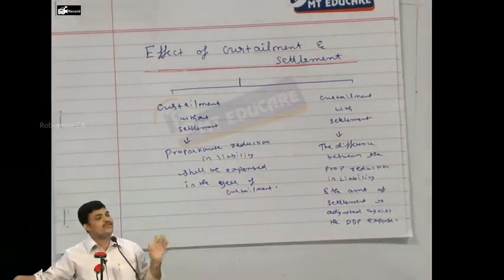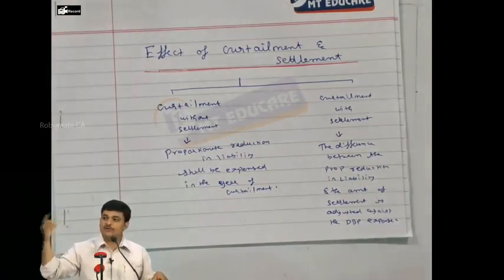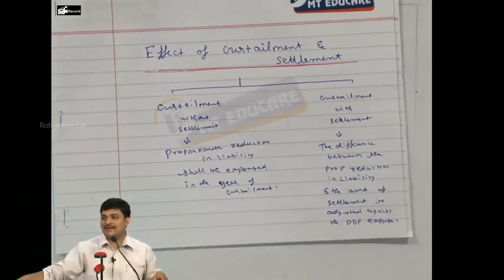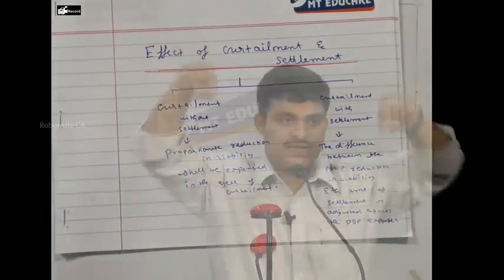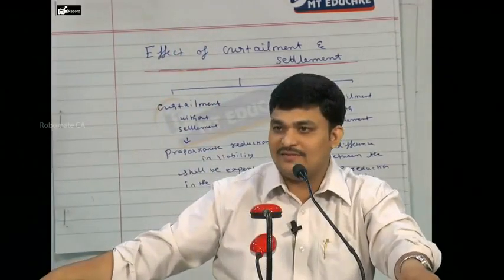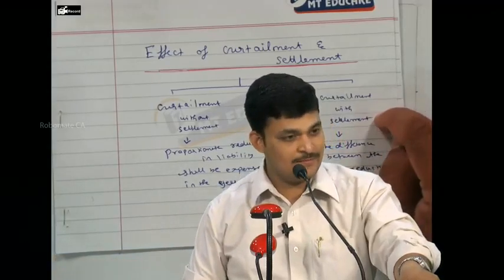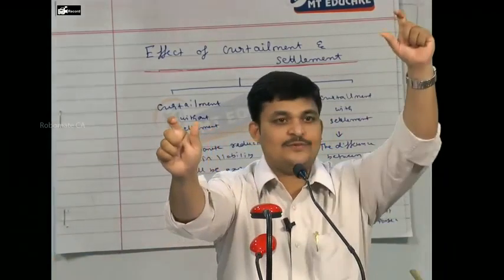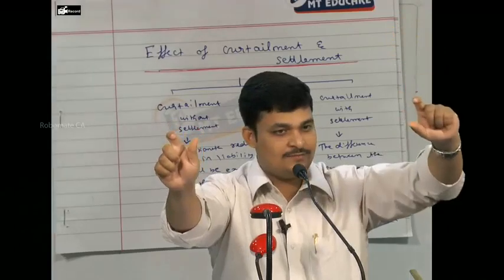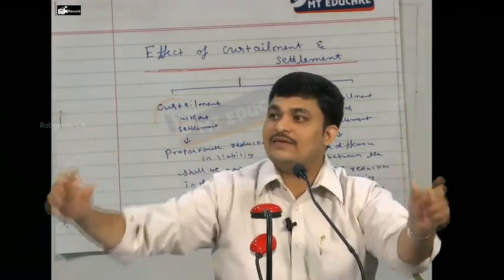Understood? Suppose no settlement took place. Then liability to P&L. Are you following? The liability will be entirely adjusted against the P&L. In P&L it won't appear on the credit side, it will be adjusted against the expense. Could you appreciate that? Everybody? So this is how it works. If there is curtailment with settlement, it means an ad hoc amount is settled. Curtailment arises, it is nothing but a reduction in liability. The reduction in liability may not match with the amount of settlement.